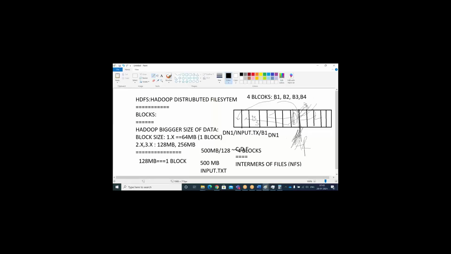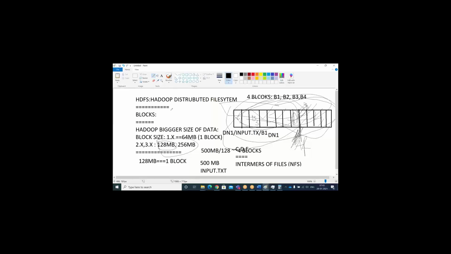The blocks are already there, based upon your block size. The block size is configurable. This 128 MB is configurable, which means you can change it to 200, 300, 400 also. Whatever you set, based upon that your blocks will be already created in the file system. Once the input file comes, it will be stored in terms of blocks. The blocks are created based upon your configuration parameter, not based upon your input file size.